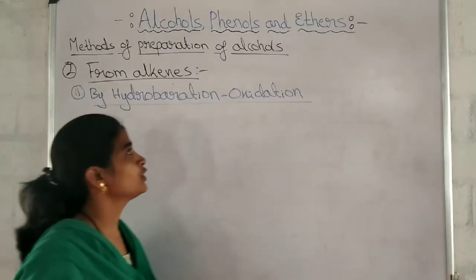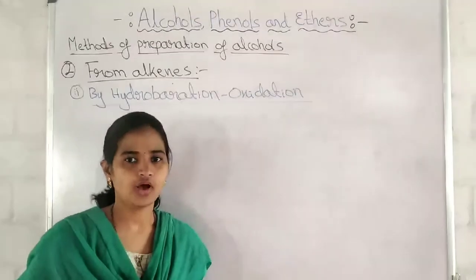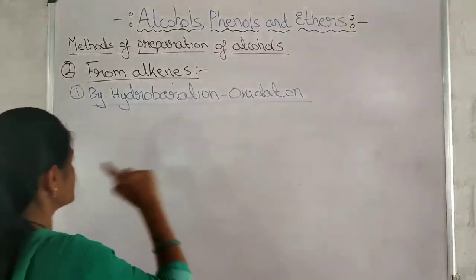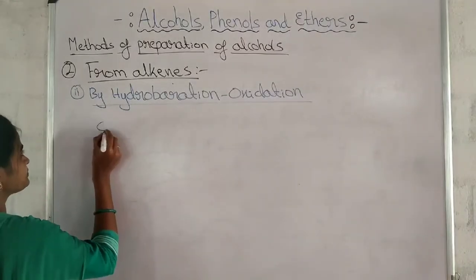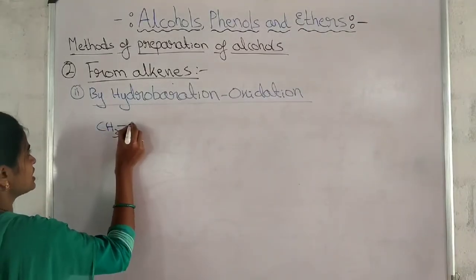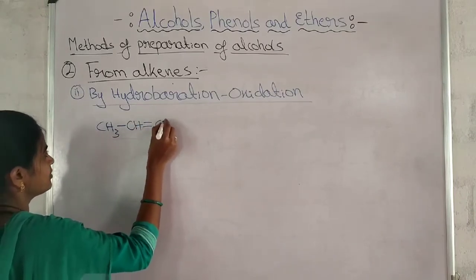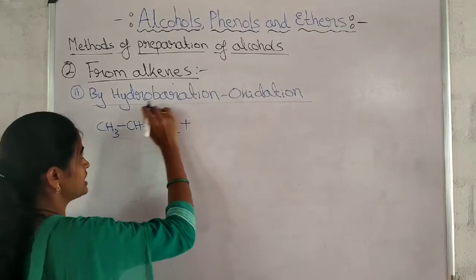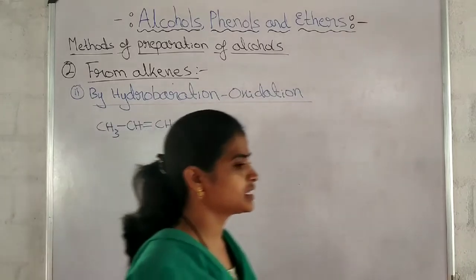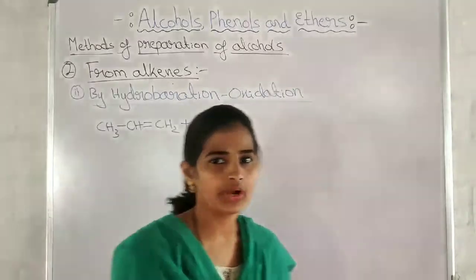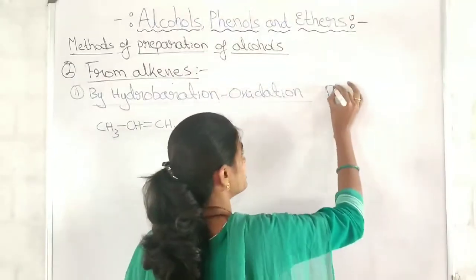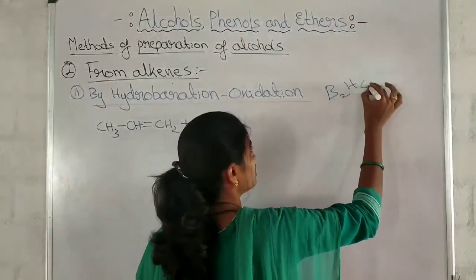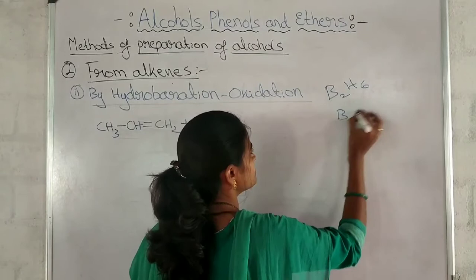Alkenes by hydroboration followed by oxidation. I'll take the alkene here, CH3, CH, double bond, CH2, propene. Hydroboration followed by oxidation means we are adding the diborane. What is the formula of the diborane? B2H6. Yes.